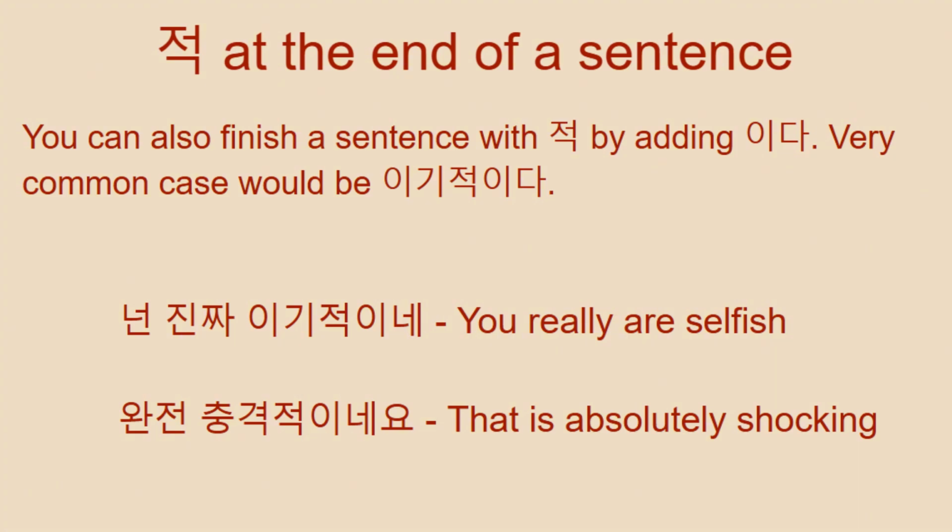Here we have an example sentence. 넌 진짜 이기적이네. You really are selfish. Another example could be 완전 충격적이네요. That is absolutely shocking. So here you can also see that one sentence is formal, one sentence is in standard language. So you can also work with different formality levels because you are finishing the sentence with 이다 essentially.